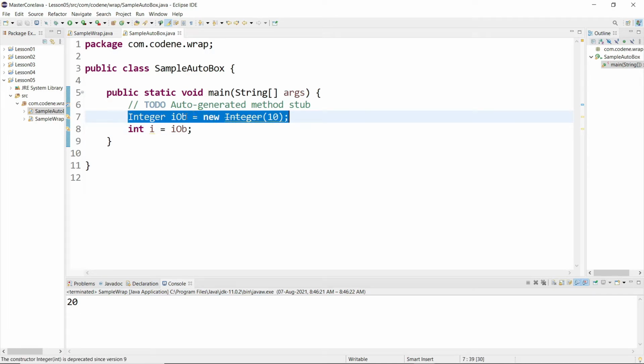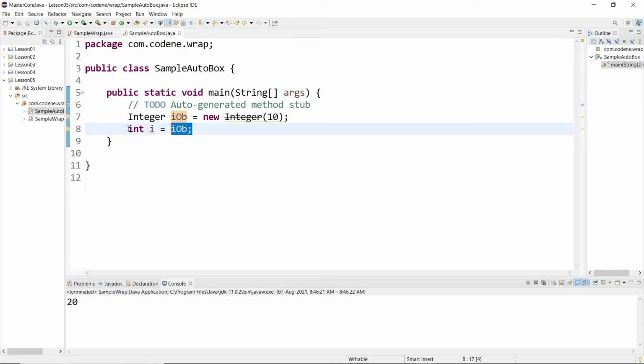We have an object iob, and I am assigning an object to a primitive data type. How is that even possible? But in Java it is possible by the concept of auto boxing. This will be called auto unboxing, actually. This will be called auto boxing.